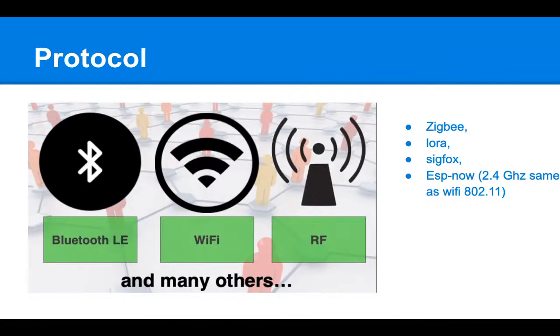In the market there are a lot of protocol options, like Bluetooth, Wi-Fi, and RF, which you already know, but there are some others too, like Zigbee, LoRa, Sigfox, and ESP-NOW. We will cover all these protocols in another slide purely based on embedded systems, so we will talk about them later, but for now just get the idea of how protocols are used in our software or hardware production.